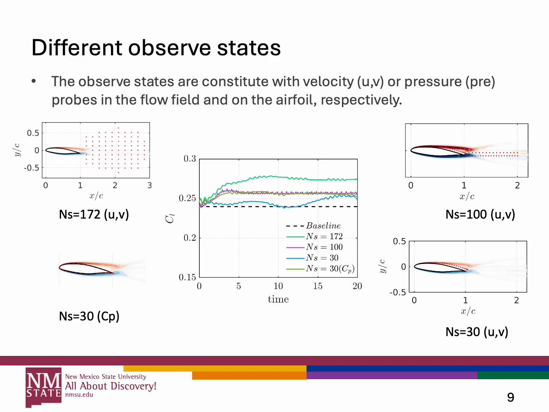When we compare these, they have different training. Here we show the moving average of the lift coefficients. The first case, which is located in the wake area, has the highest training performance, while the second and the third have relatively comparable performance. The worst is this case, which has fewer probes on the airfoil, and you see the training history doesn't converge quickly. It takes a longer time to get a trend. So this is basically the primary results we get.